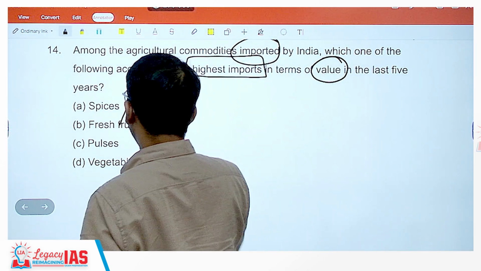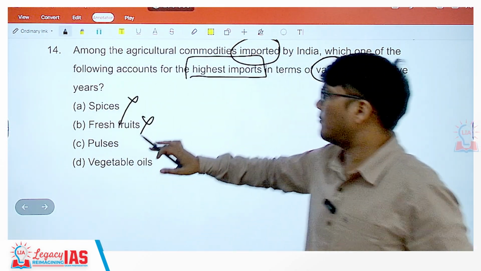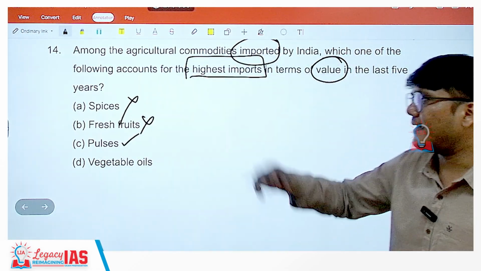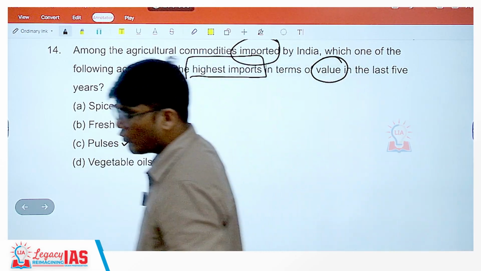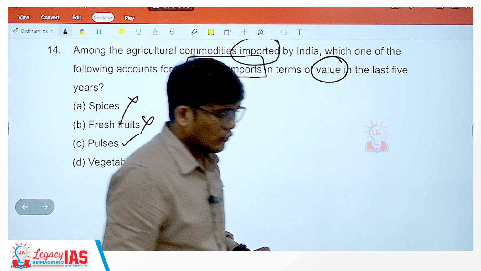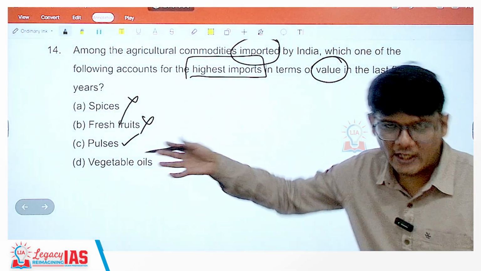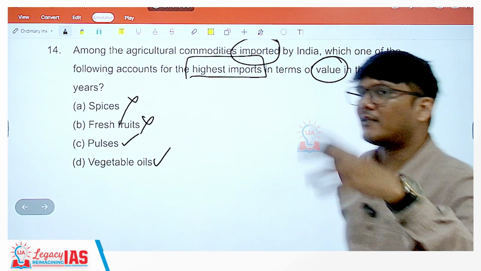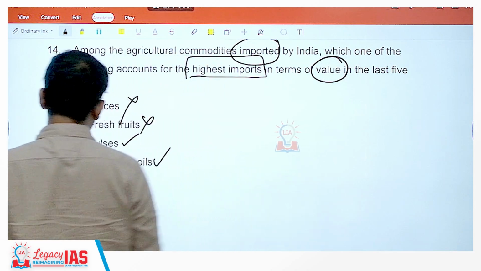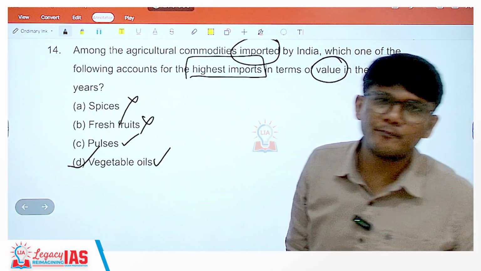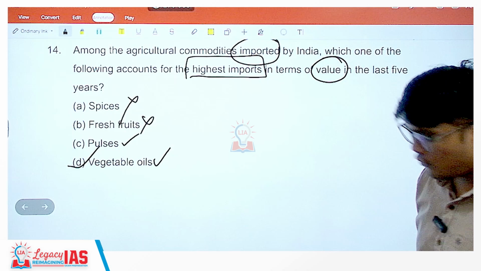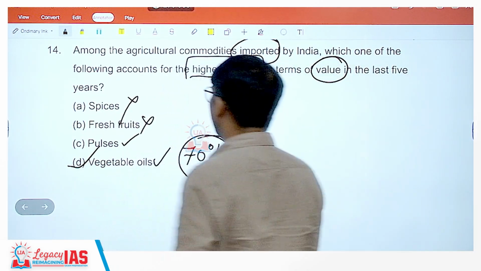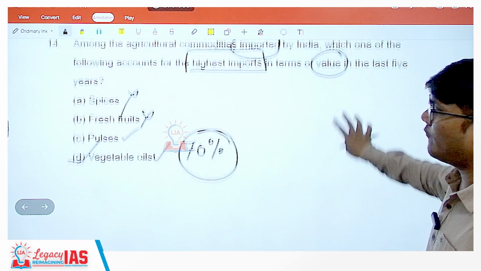Fresh fruits, no. Pulses, pulses, yes. Pulses also we import. At times, if there is a need, we may import fresh fruits also if the inflation is high. So time to time we may do that. Pulses we are also importing. Vegetable oils we are also importing. But if you look at the value of import, vegetable oil has the highest value of import. Edible oil has the highest value of import. In fact, 70% of the need of India is satisfied by the imports of vegetable oil.